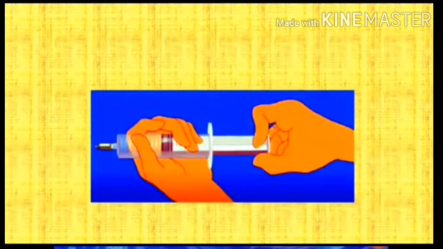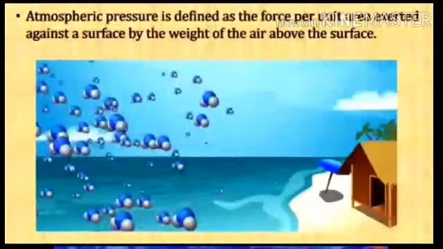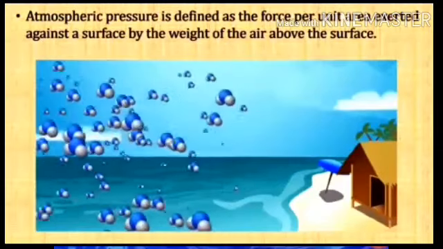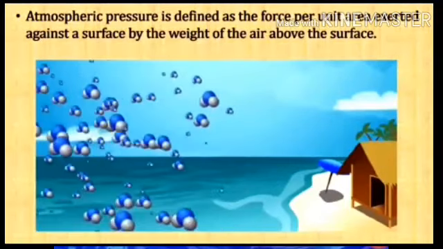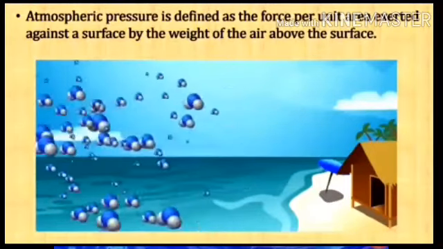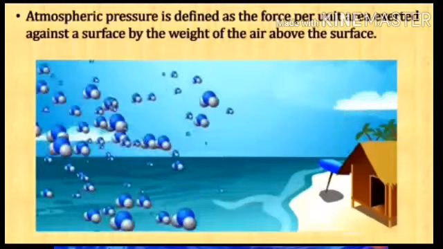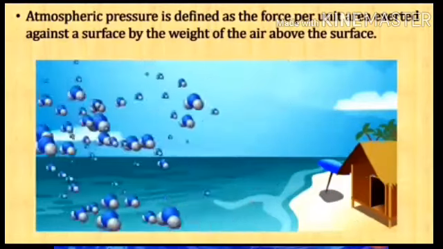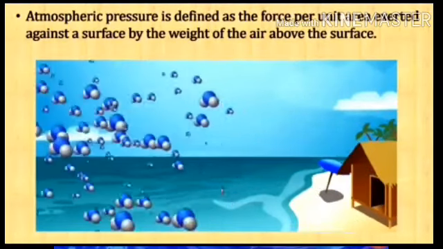Now remove the hand from the inlet hole and see the position of the piston. Okay, it will move easily. Why? See, the same thing in the air. In air, molecules or particles are there, so they give pressure.